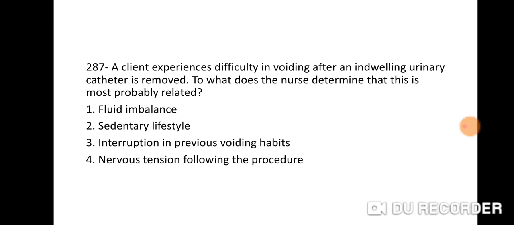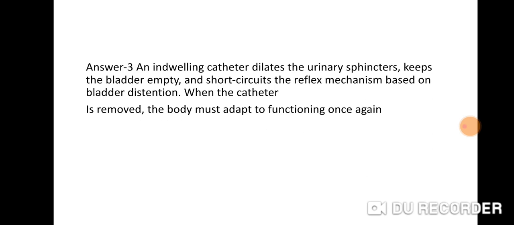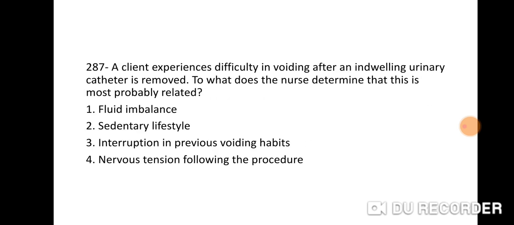Right answer is 3. An indwelling catheter dilates the urinary sphincters, keeps the bladder empty and short circuits the reflex mechanism based on bladder distension. When the catheter is removed, the bladder must adapt to functioning once again. Right answer is 3, interruption in previous voiding habits.